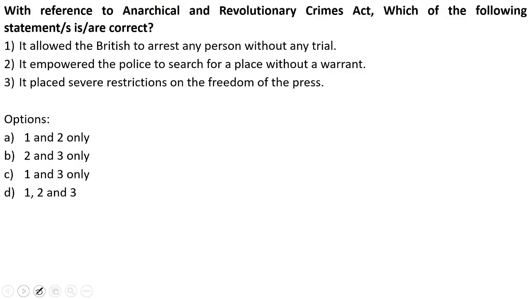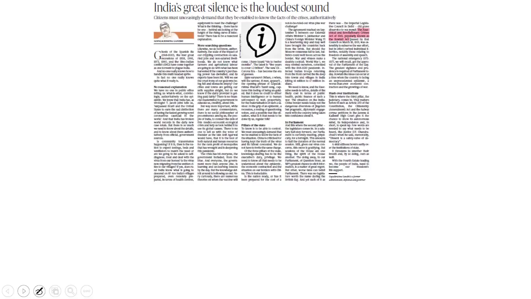With reference to the Anarchical and Revolutionary Crimes Act, which of the following statements is or are correct? It allowed the British to arrest any person without any trial. It empowered the police to search a place without a warrant. It placed severe restrictions on the freedom of press. Which of the statements are correct? The answer to this is 1, 2 and 3. Why have we taken this practice question? Because of the reference given under this article.